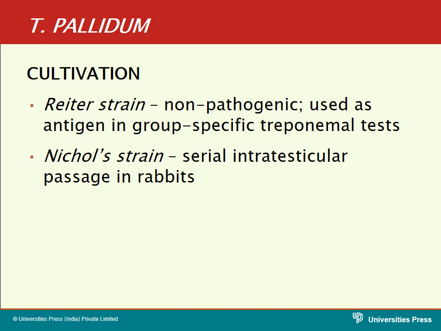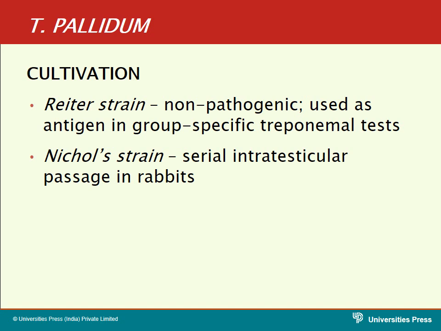The Reiter strain is nothing but the non-pathogenic treponemes, and this strain is used as an antigen in group-specific treponemal tests. So this cultured strain is used as an antigen for diagnosis of antibodies in treponemal infections. These group-specific antibodies are detected by using this Reiter strain.